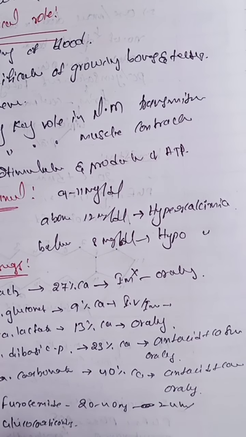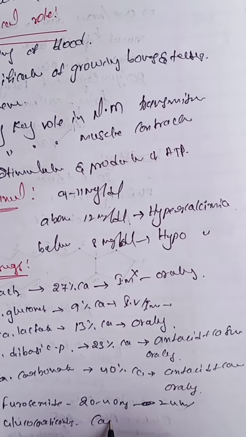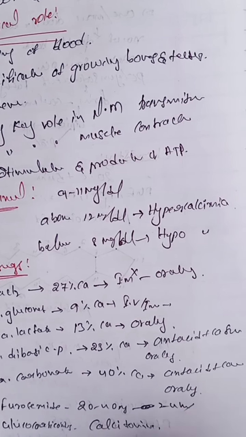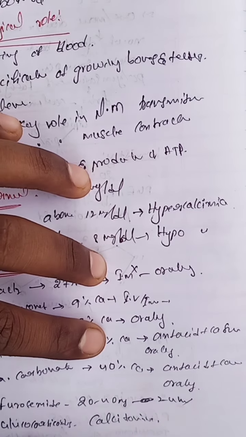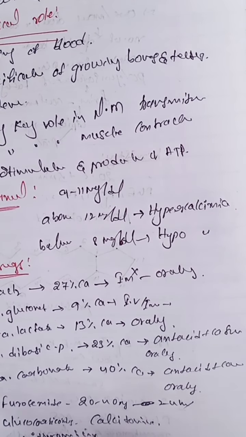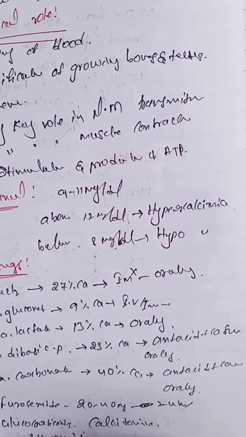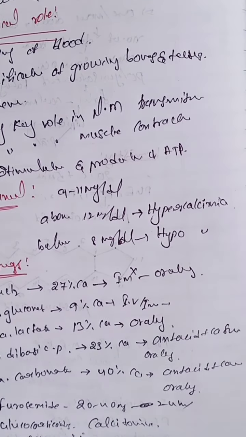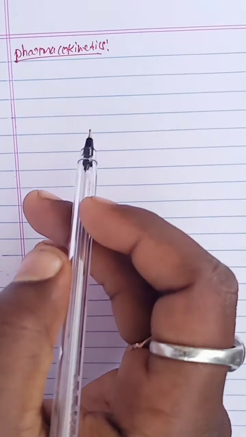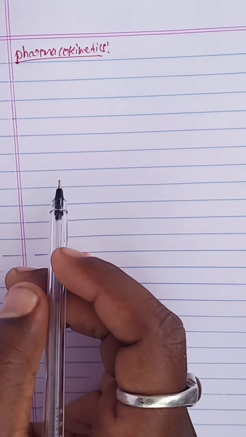And the next one, calcitonin, and the next one, mithramycin. All of these drugs are used to maintain the calcium balance in our body.